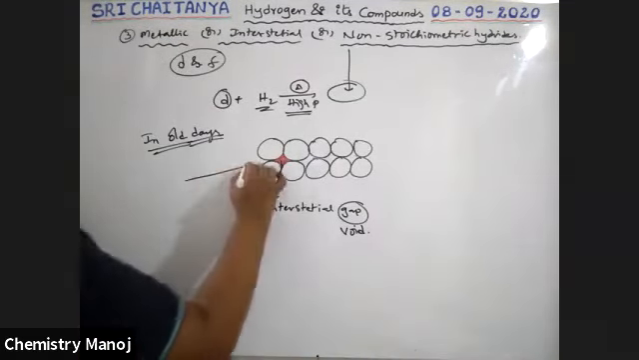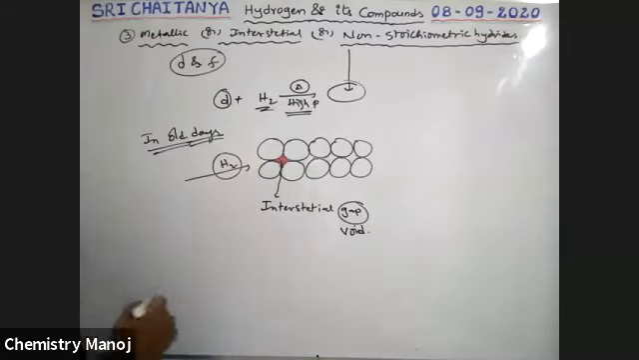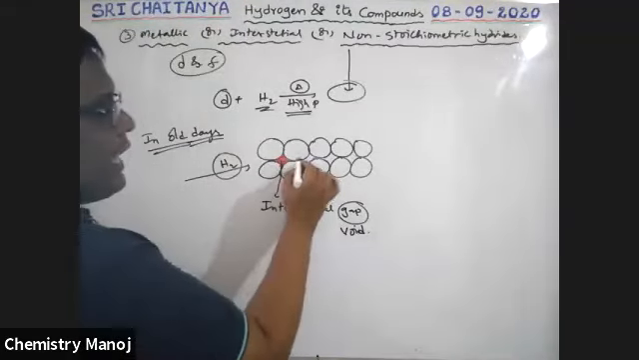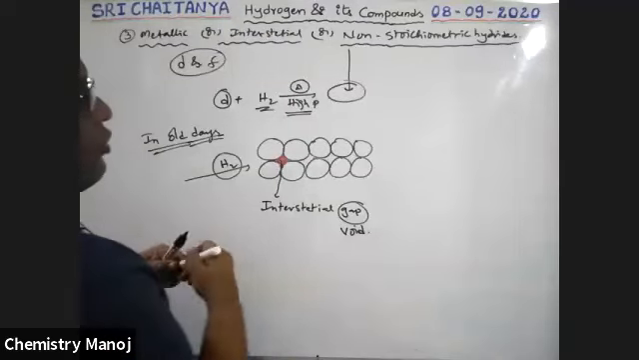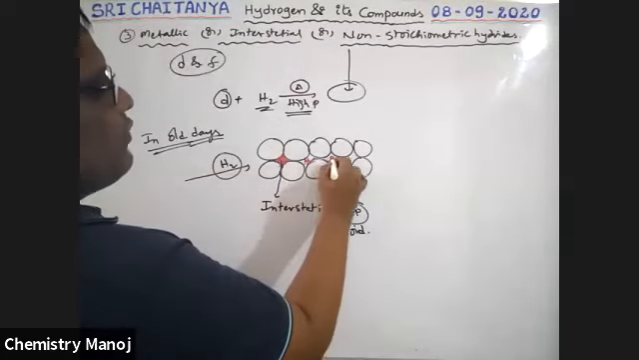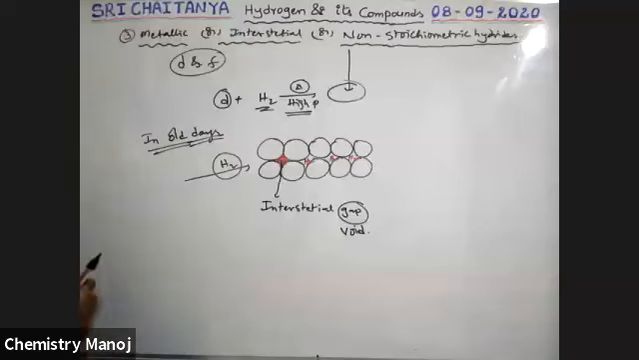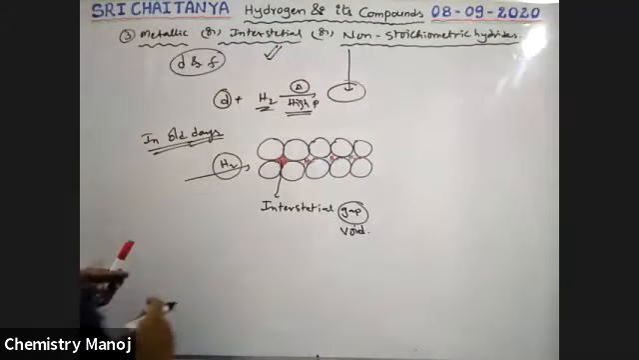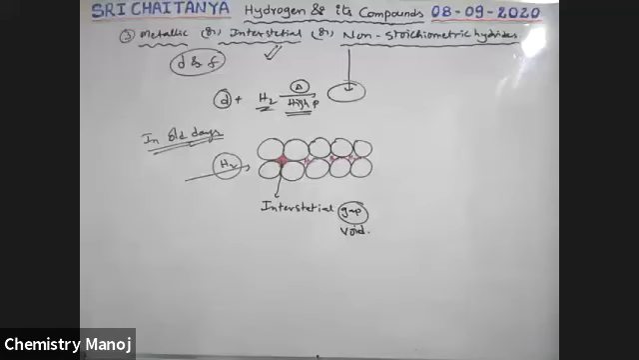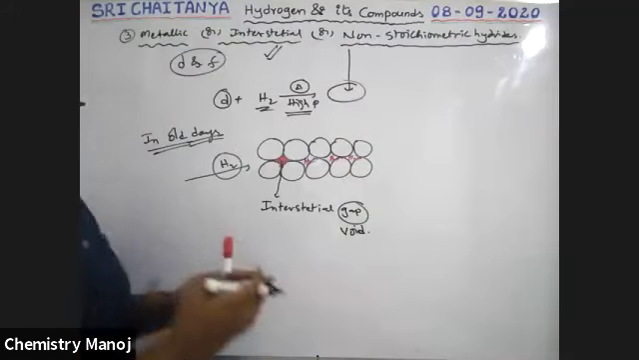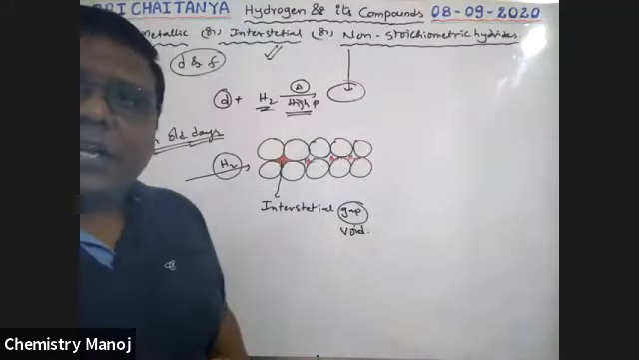If hydrogen gas is passed through these solids, these gaps are automatically filled with hydrogen. That means hydrogen occupies the interstitial positions of the metal solids. That is why these hydrides are also called interstitial hydrides, because here hydrogen is located at the interstitial positions.